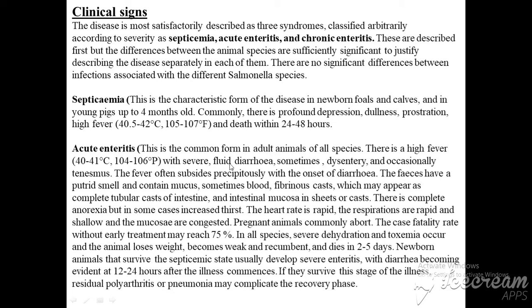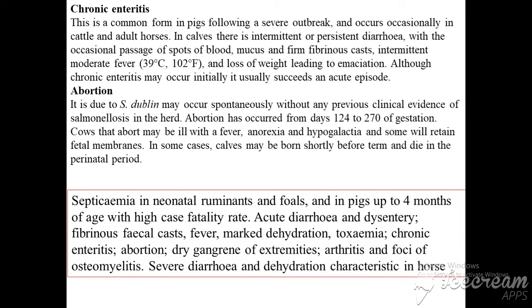Acute enteritis may be common in adult animals of all species. There is high fever with severe fluid diarrhea, because we know one of the typical signs of enteritis is diarrhea. Here we can describe the diarrhea in the acute form: it is a fluid diarrhea, sometimes dysentery, and occasionally tenesmus happens. In chronic enteritis, we can concentrate on the calf.